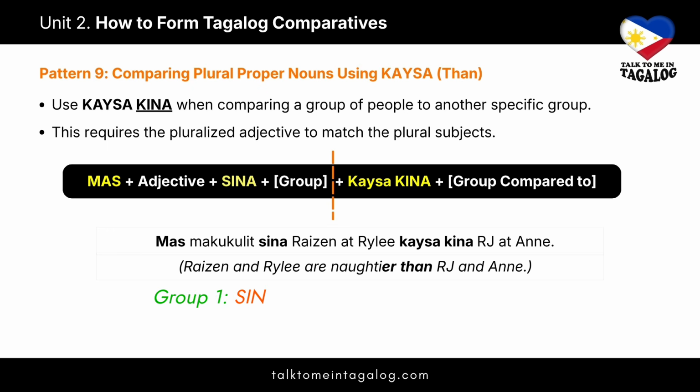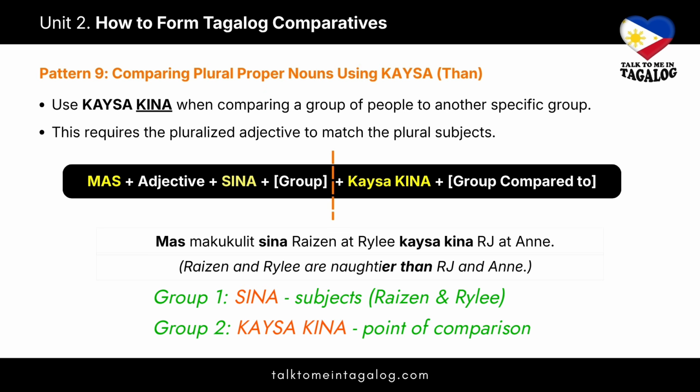Here, Sina introduces our first group, Ryzen and Riley, and KAYSA KINA connects them to the second group, RJ and Ann. Note how makulit becomes makukulit to match the plural subjects.